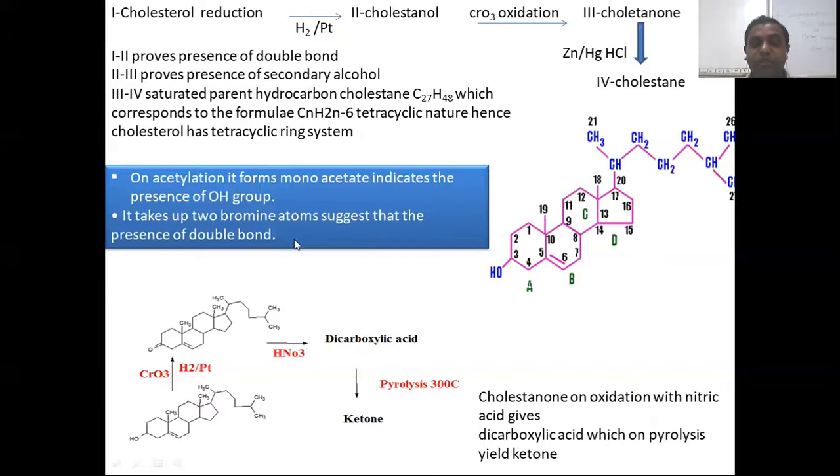If we go to an unsaturation test, we add some bromine solution. It gives a dibromo derivative here at the 5th and 6th carbon, which indicates that the cholesterol structure should be unsaturated and there is the presence of one double bond.